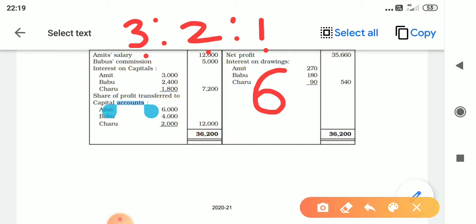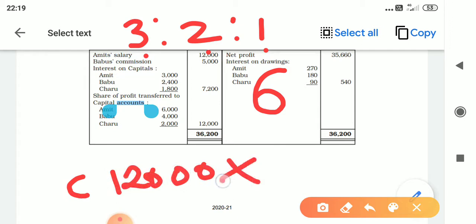So, Charu has 1. For Charu, it is 12,000 into 1 by 6, because his share is 1 and the denominator is 6. Now 12,000 into 1 by 6 is 2,000. Okay. So you got 2,000.